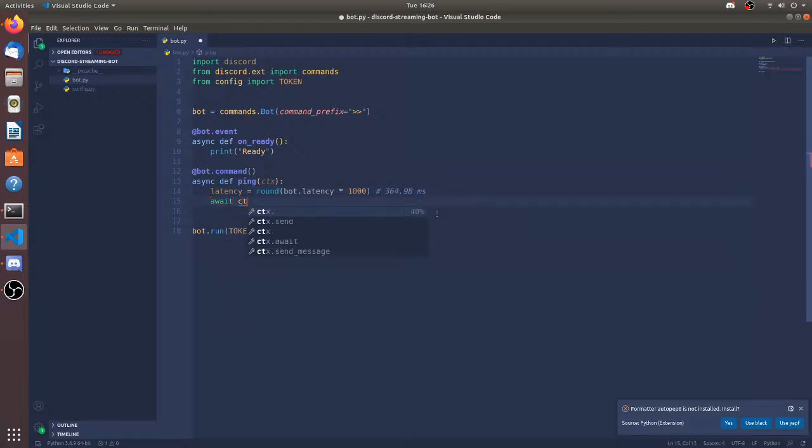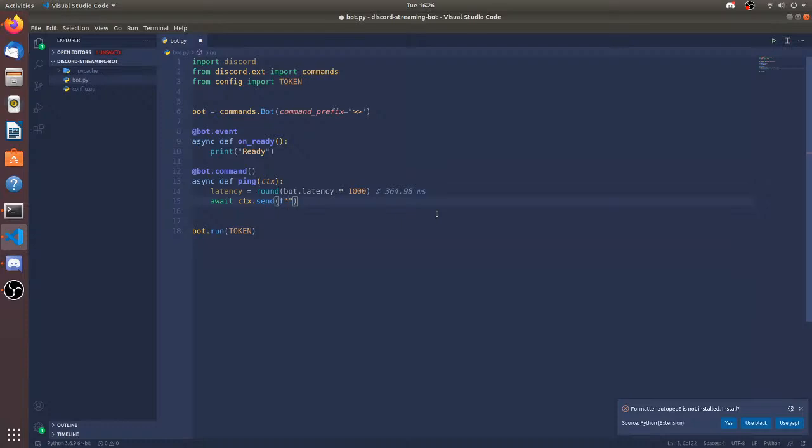Now I'm going to do await ctx.send, f-string. Bot latency is basically the ping. Let's say you have written a command, and it's the time that it takes the bot to get the info and send you a reply.